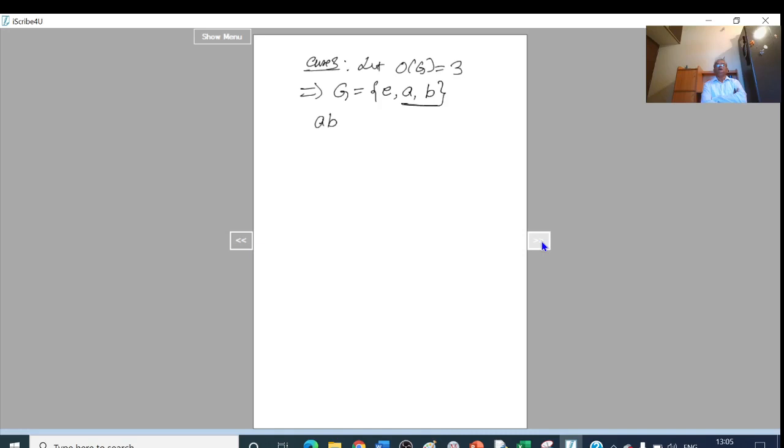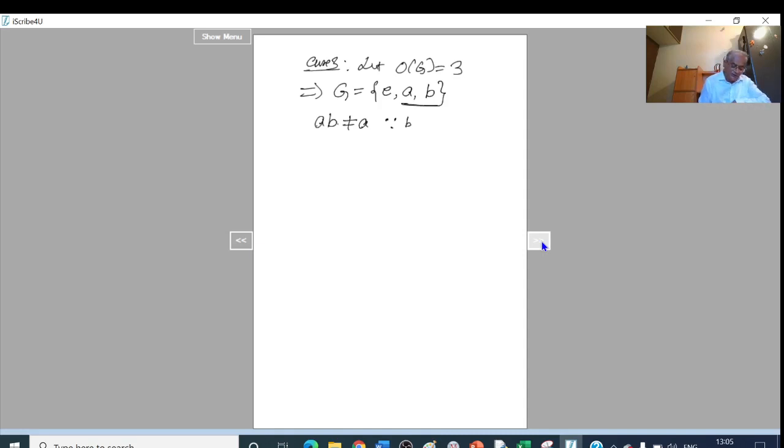Now, if I consider AB, then this is either equal to E or equal to A or equal to B, one of these three elements. Now we say that this is not equal to A. Why? Because if AB becomes A, then B is the identity. But B is not the identity here.